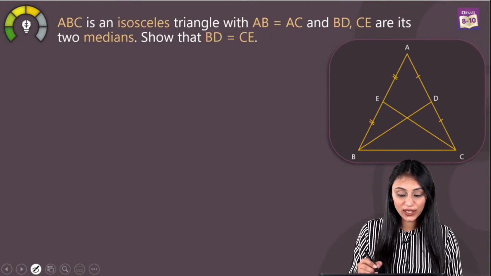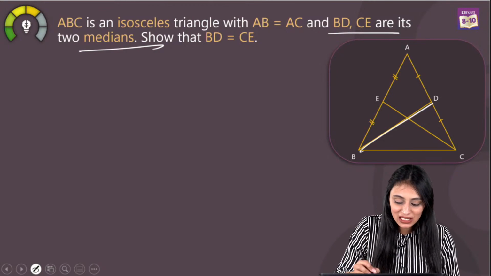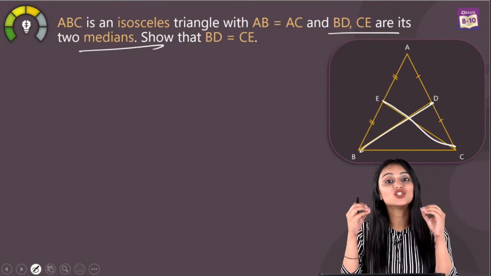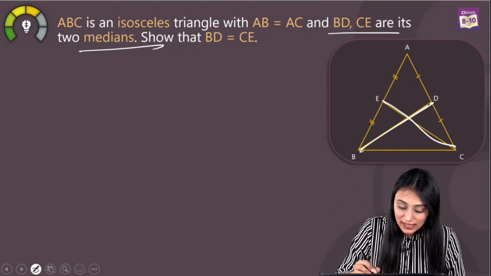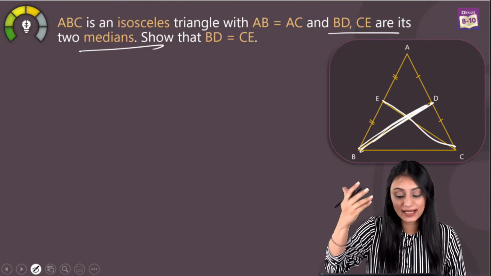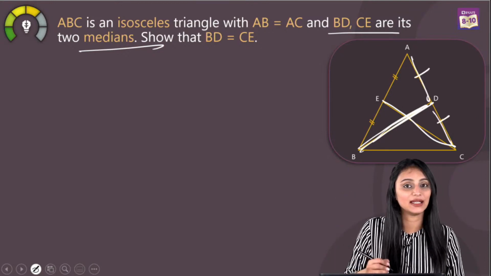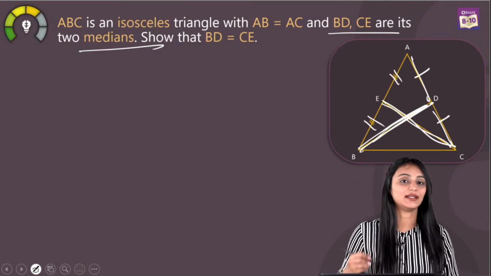Another information that you get from here is, BD and CE are two medians. Medians means it basically divides the line on which it is drawn. It divides the line into exactly two equal parts. That means this BD is drawn on AC. It will divide this. So you can say that this AD and CD are equal. Similarly, this CE is drawn on AB. So you can say that this and this are equal.